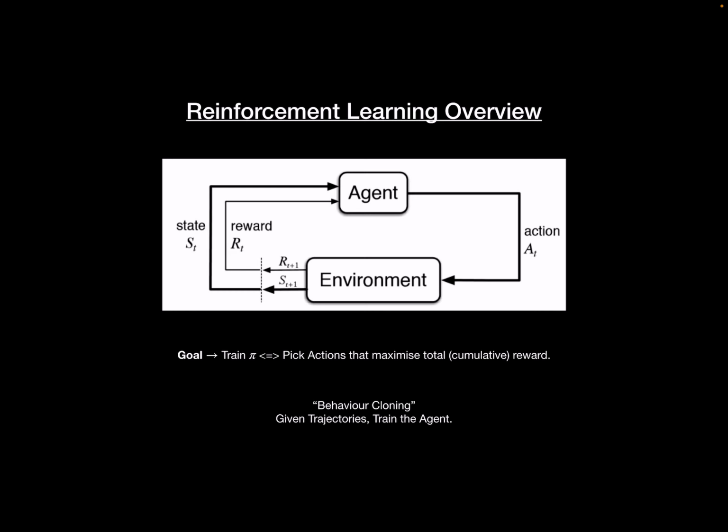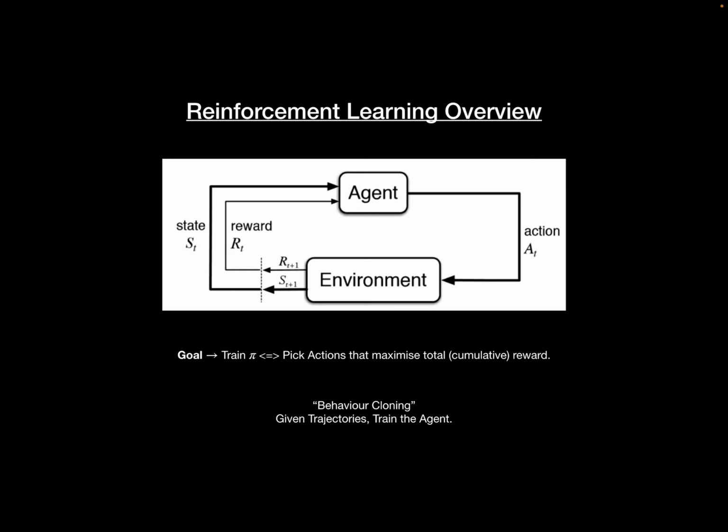The goal of this agent is to learn a policy pi. By policy, I mean something that looks at the state and determines what action to take. For example, if you're hungry, you know that you need to eat. But if you play when you're hungry, it's definitely not going to help you biologically. That is the policy. It tells you what action to take depending on the state you are in. So the goal for the agent is to train a policy pi which picks actions that maximize the total cumulative reward, which is called the return.